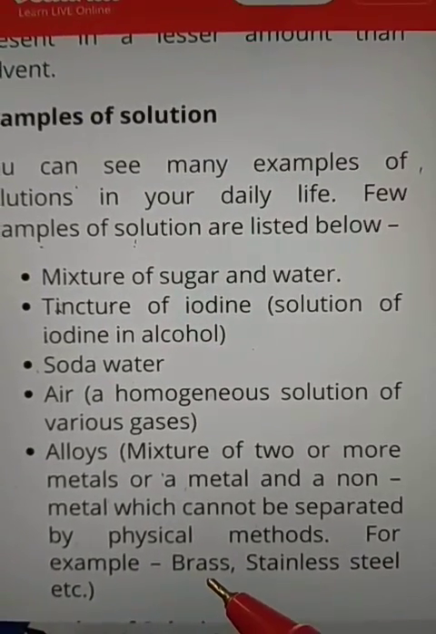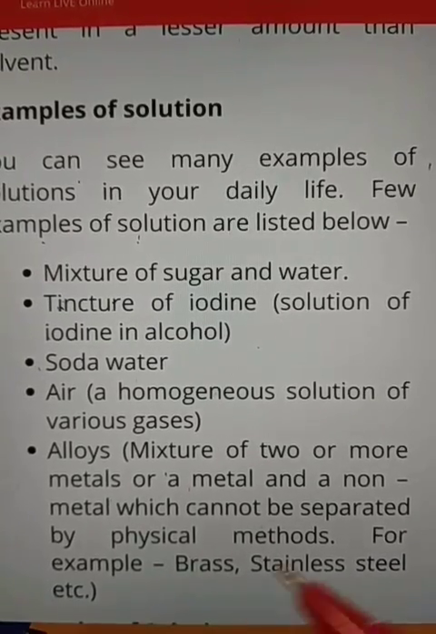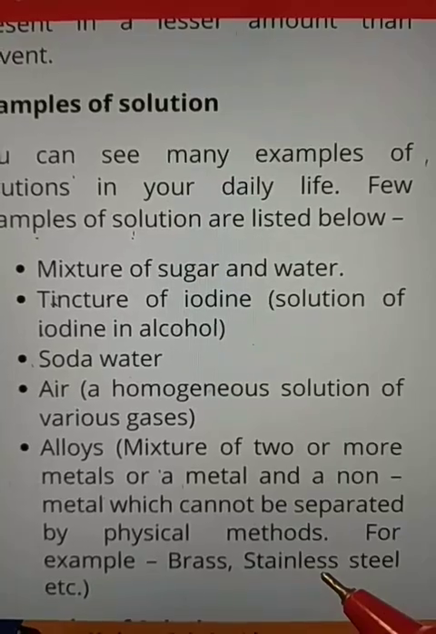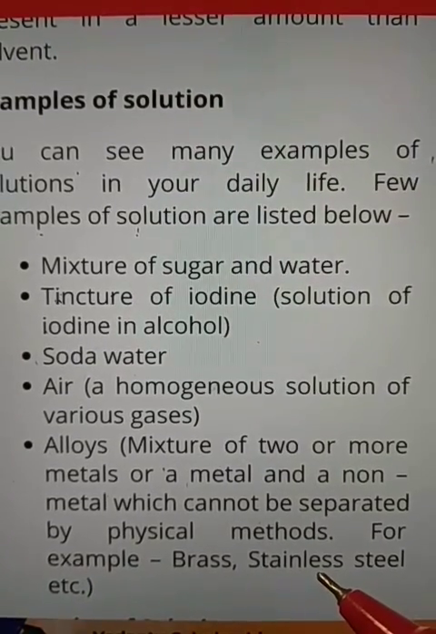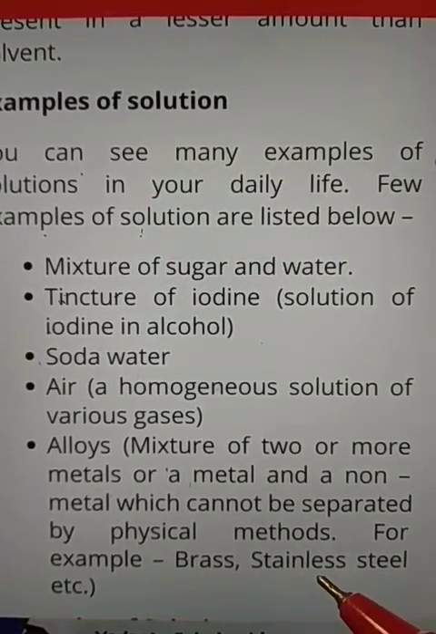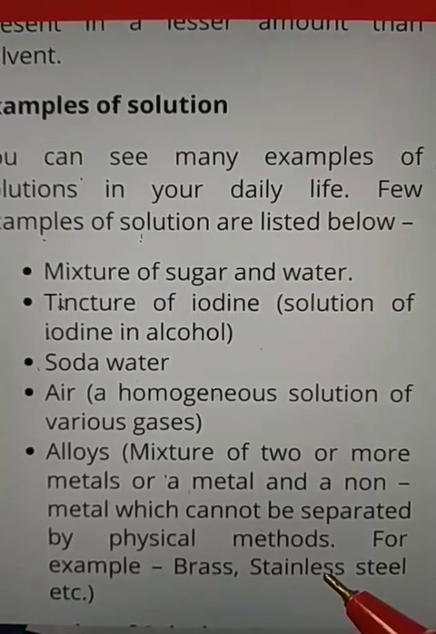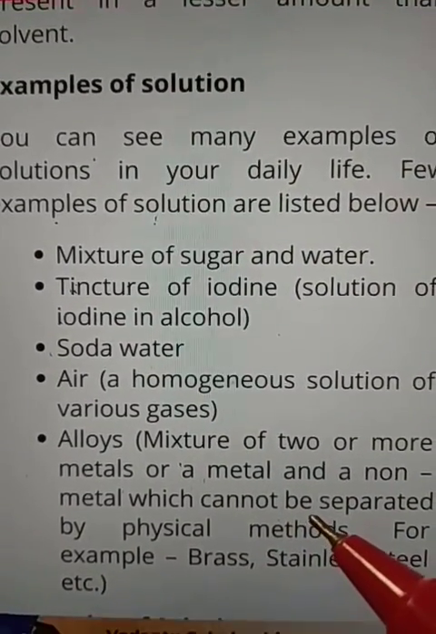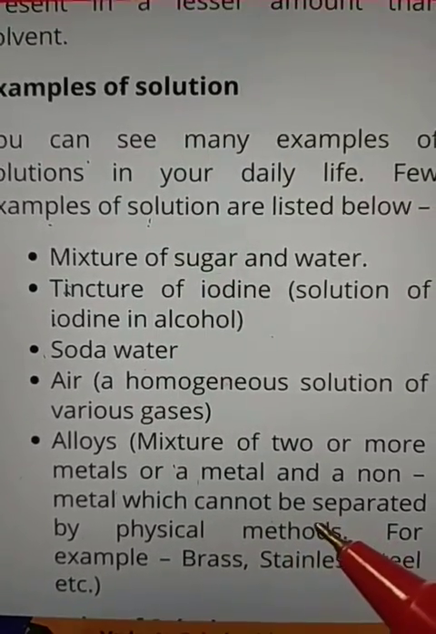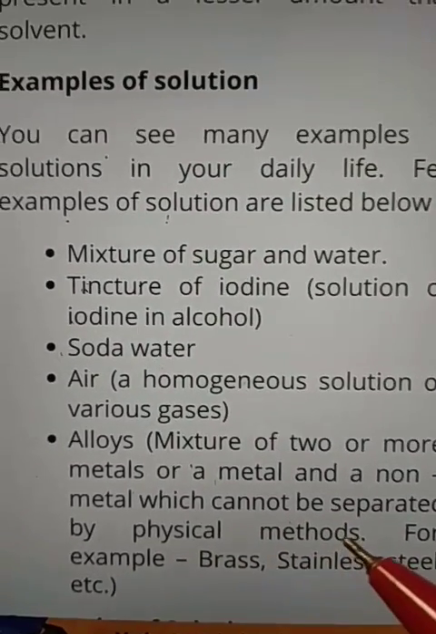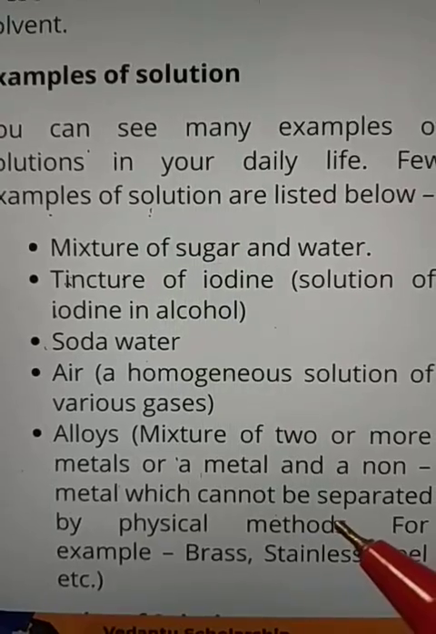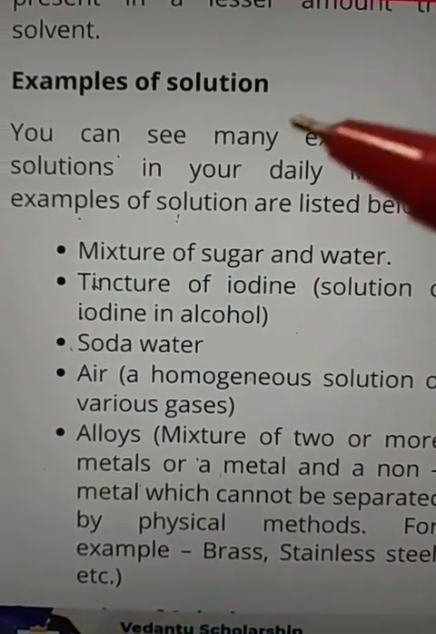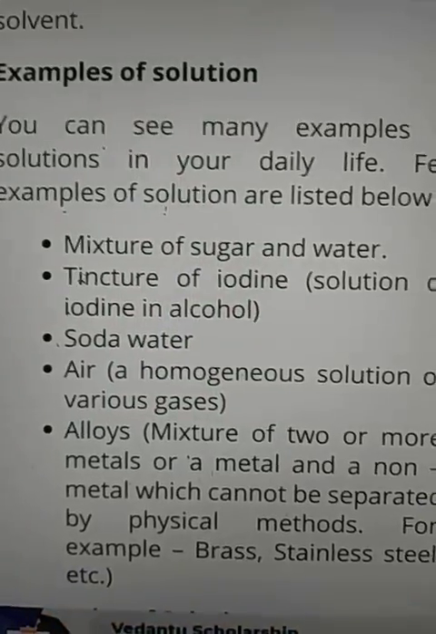Brass is made up of copper and zinc, whereas stainless steel is made up of iron, copper and zinc. Okay, so this type of substance is called a solution, which cannot be separated by any physical method. After mixing, we cannot differentiate them. Okay, now what are the properties of a solution?